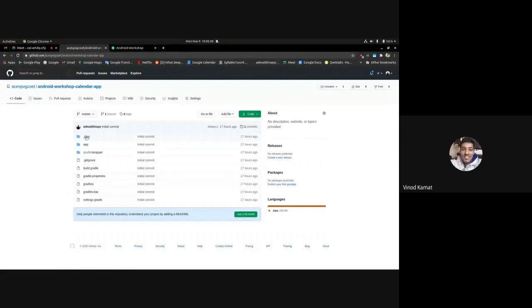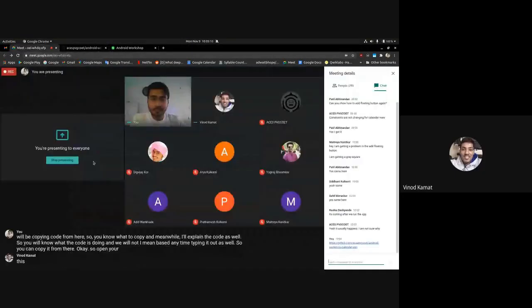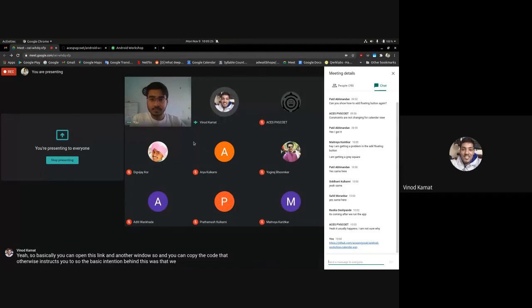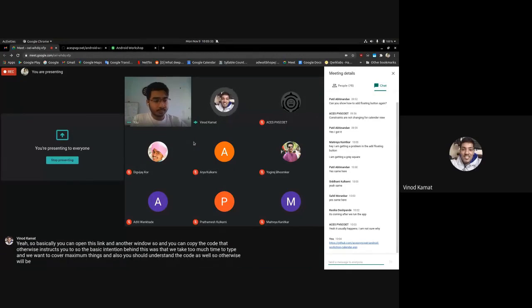You can open this link in another window, and you can copy the code that Advait instructs you to. The basic intention behind this was that we take too much time to type, and we want to cover maximum things. You should also understand the code. So Advait will be explaining the code, but the effort of typing the code would be reduced. So Advait, you can carry on.